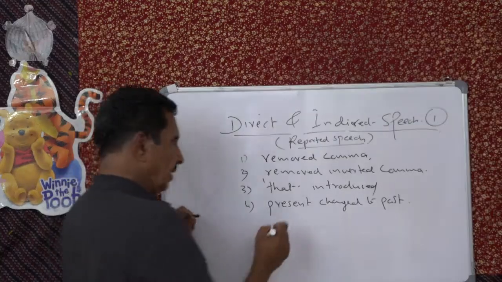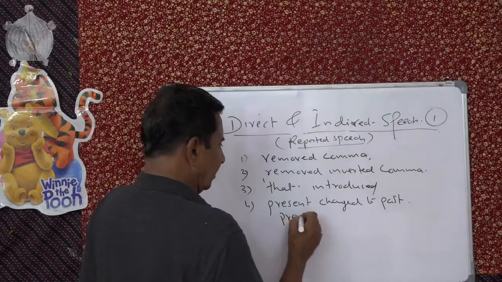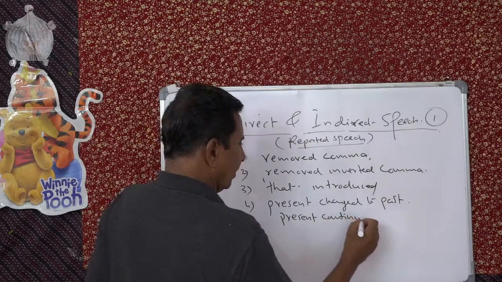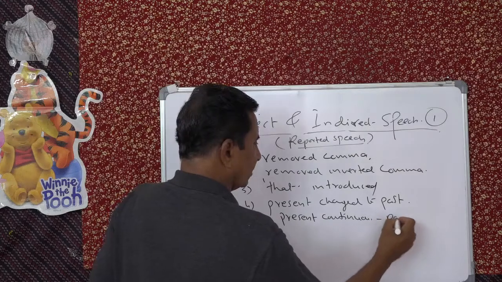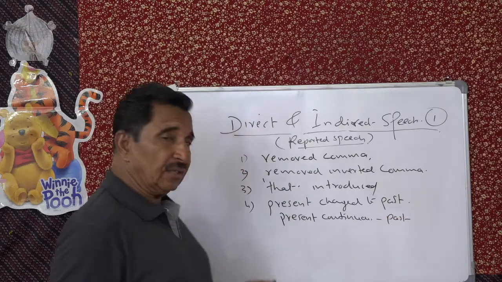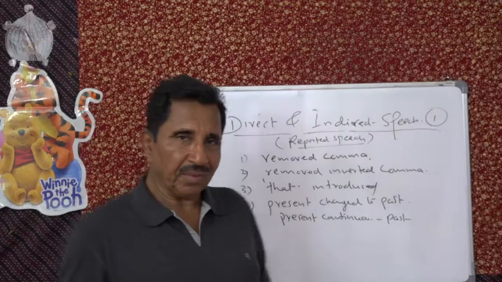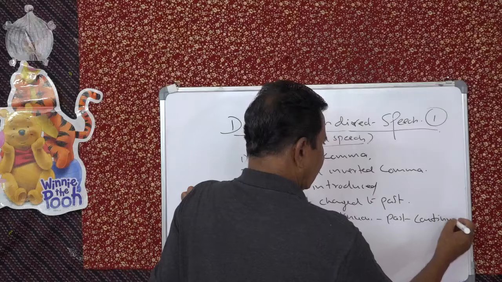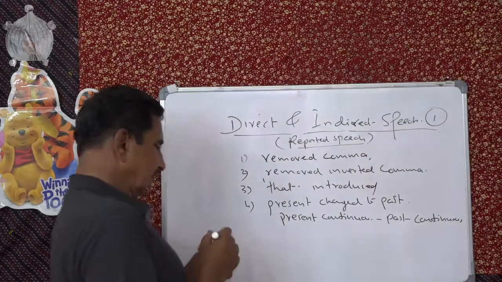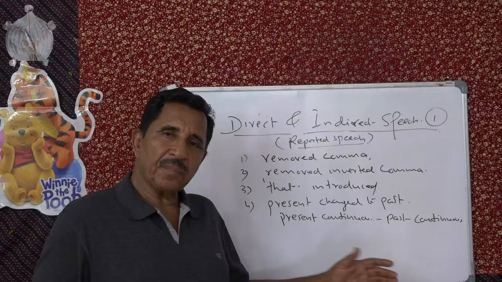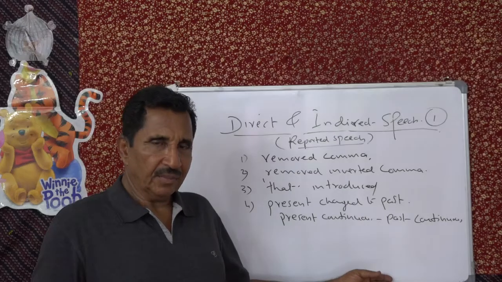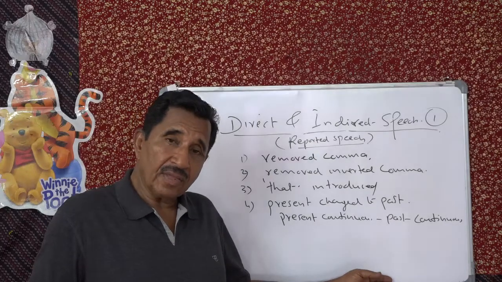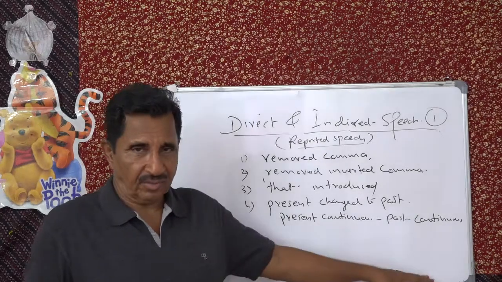Suppose it is present continuous, then continuous will become past continuous. So the corresponding past tense begins. And suppose it is present perfect, that will become past perfect. Suppose it is present perfect continuous, that will become past perfect continuous.